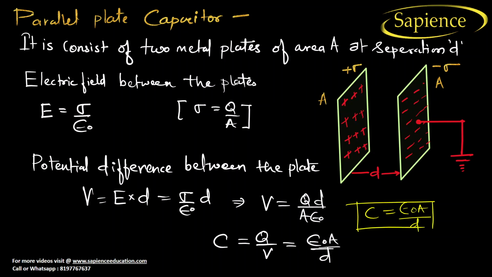It depends upon the permittivity, the area of the plate, and the distance between the plates. I hope you have understood.